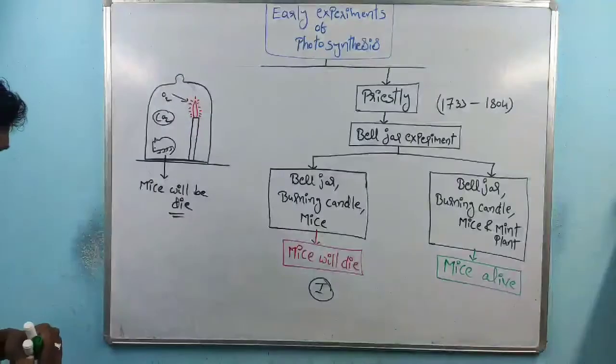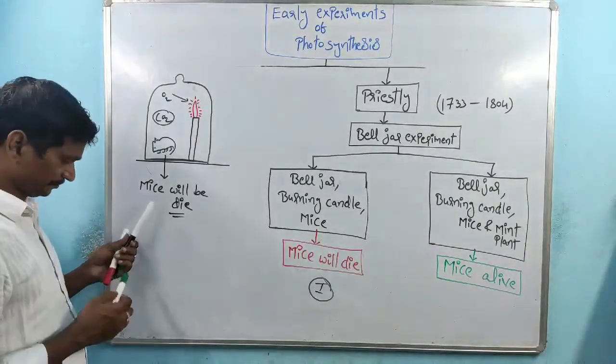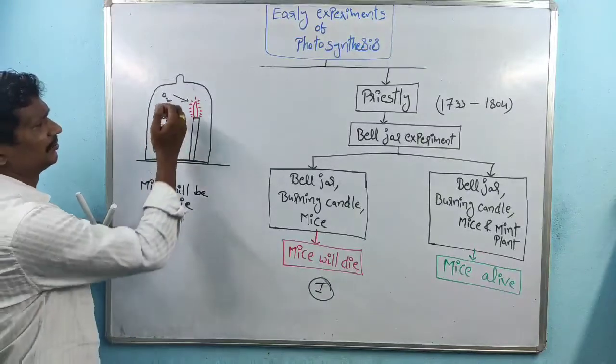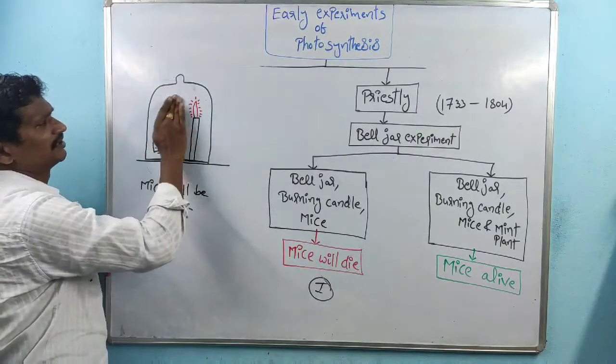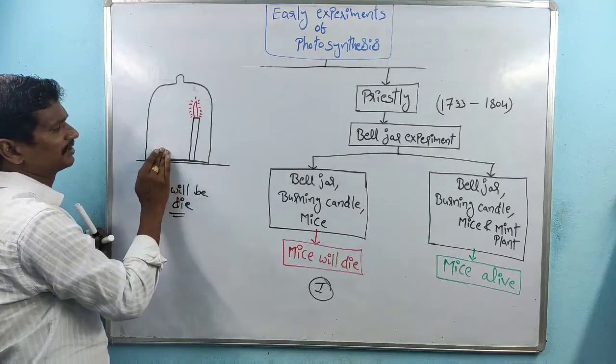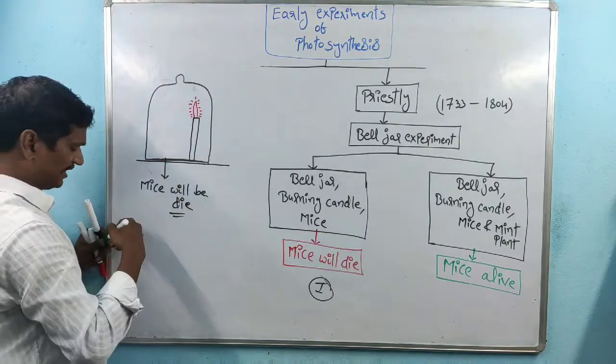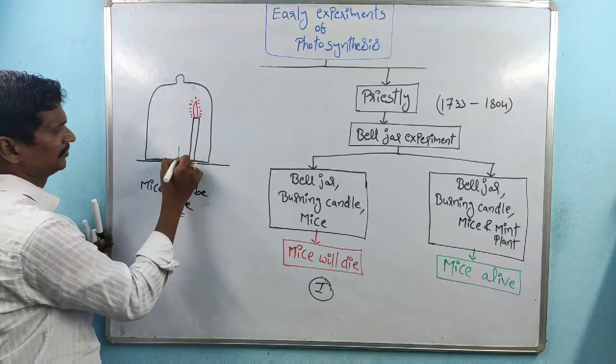Coming to the second case, inside the bell jar he kept a fresh mint plant.